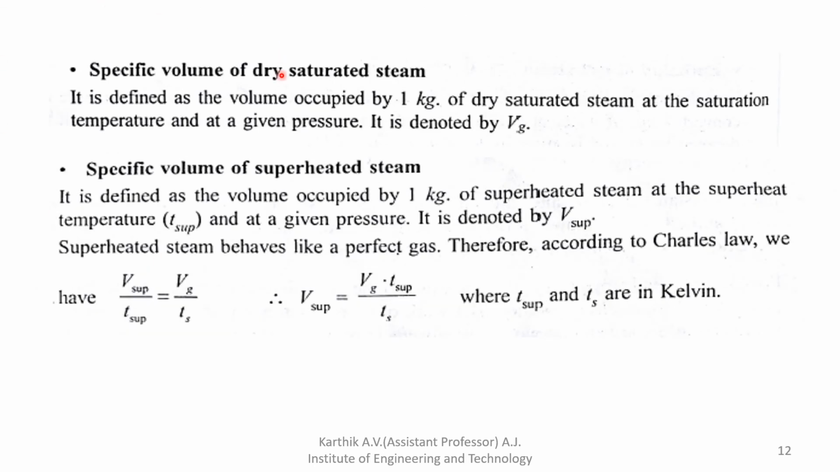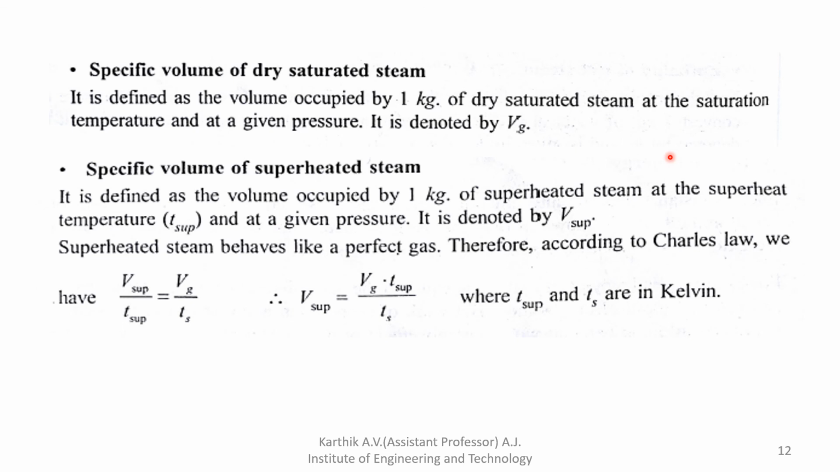Okay. Next, specific volume of dry saturated steam. What is that? It is defined as the volume occupied by 1 kg of dry saturated steam at the saturation temperature. It is denoted by Vg. The Vg value you can directly obtain from the steam table. For steam problems, a steam table, a data handbook, is required. There, for a particular pressure as well as temperature, you can directly note down the value.